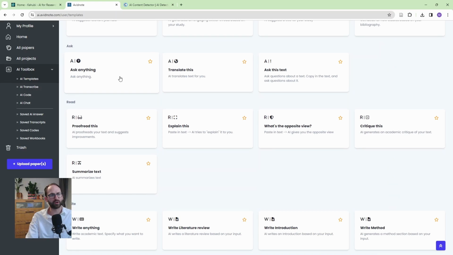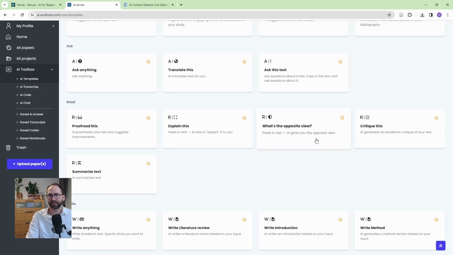Now, this is your ChatGPT option here. We can ask anything, you can translate text, you can ask questions based on a text as well. So this is sort of like ChatPDF. And then we go back to reading, and some of these options you already saw when I was playing with that article a few minutes ago. But look, you have proofreading options, explaining what's the opposite view. Now that is just really interesting.